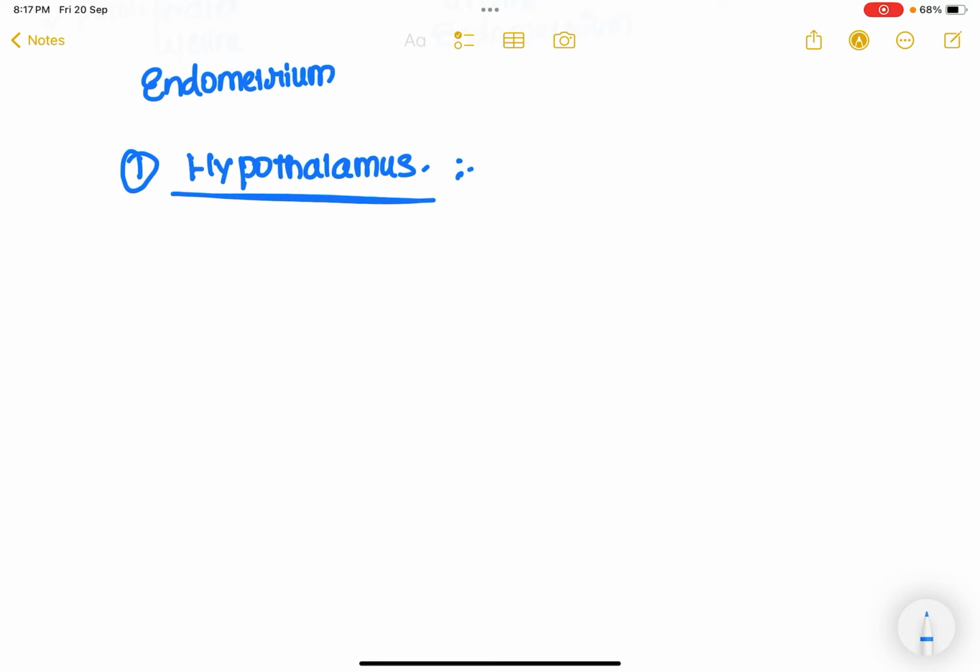So there is a condition called Kallmann syndrome. What do you mean by Kallmann syndrome? Kallmann syndrome is actually a genetic disorder where the problem is with the hypothalamic failure. Because of the hypothalamic failure, since the hypothalamus itself is going to fail, there is going to be no release of GnRH.